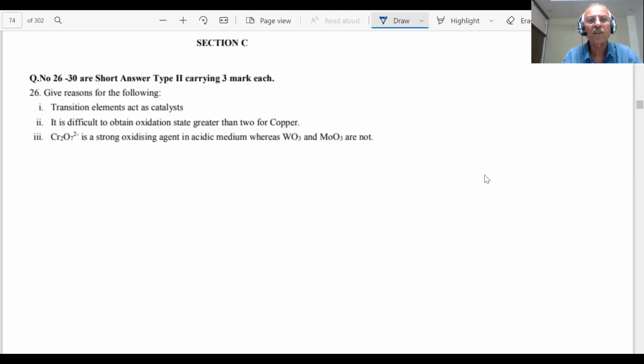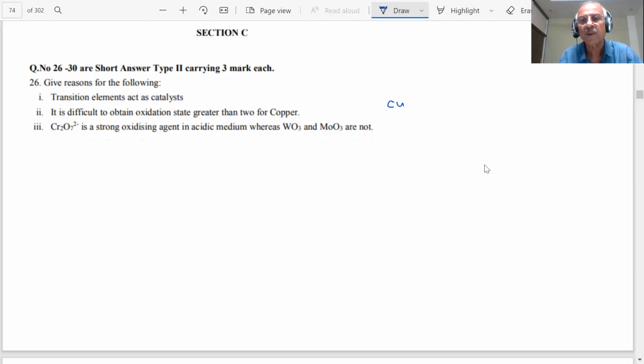It is difficult to obtain an oxidation state greater than 2 for copper, students. We said a lot of questions will be based on the electronic configuration. What is the atomic number of copper? 29. And what is the electron configuration? Argon 4s1 3d10.